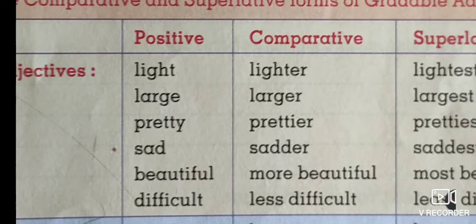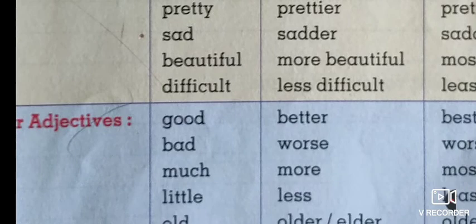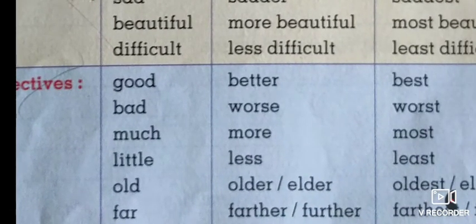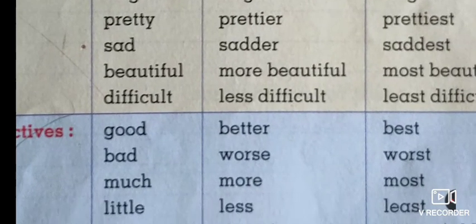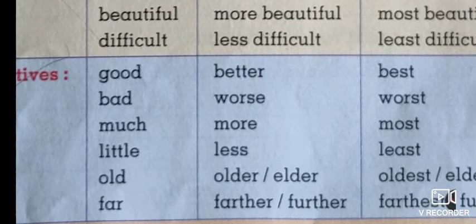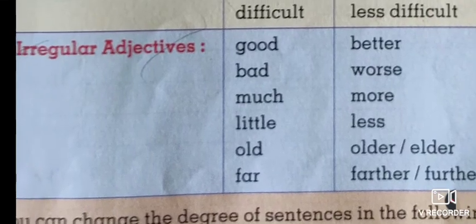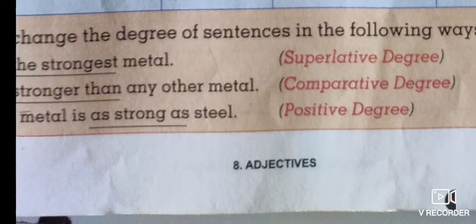Regular adjectives come in this form, and there are some irregular ones which change themselves and take another word for the comparative and superlative degrees. So good, better, best, three words that are totally different; bad, worse, worst; much, more, most; little, less, least. So these are called irregular adjectives.